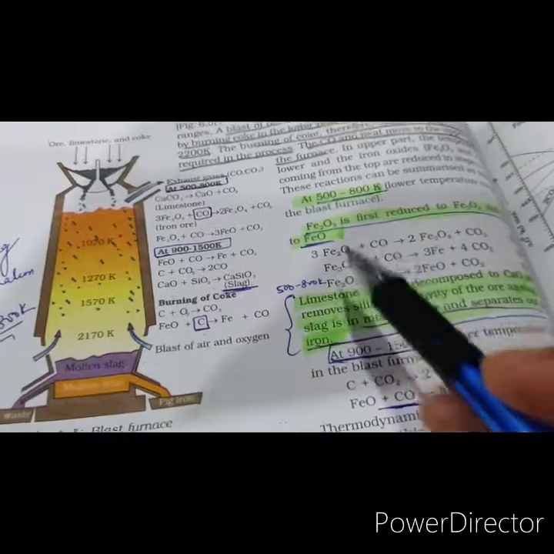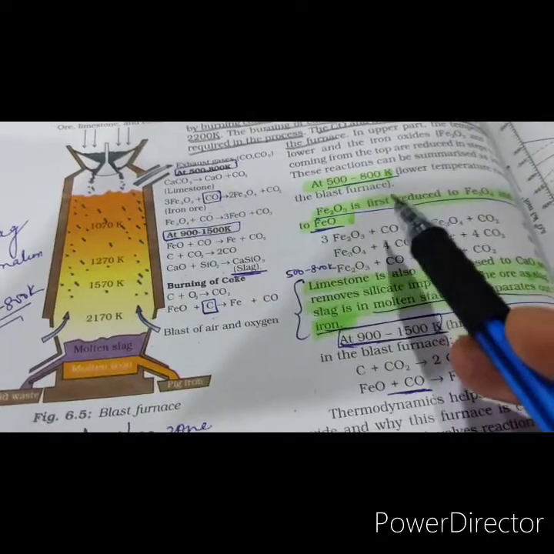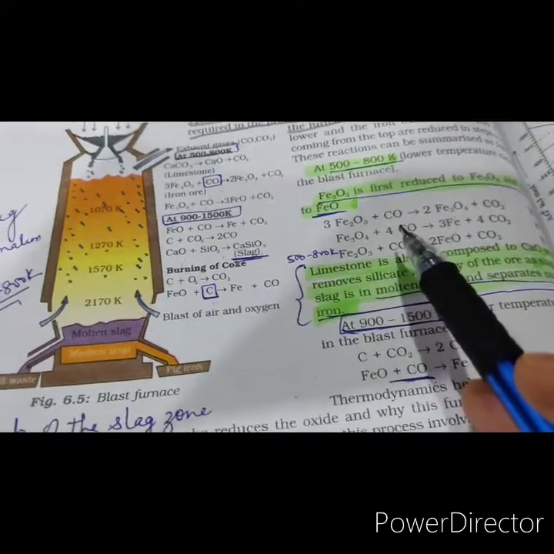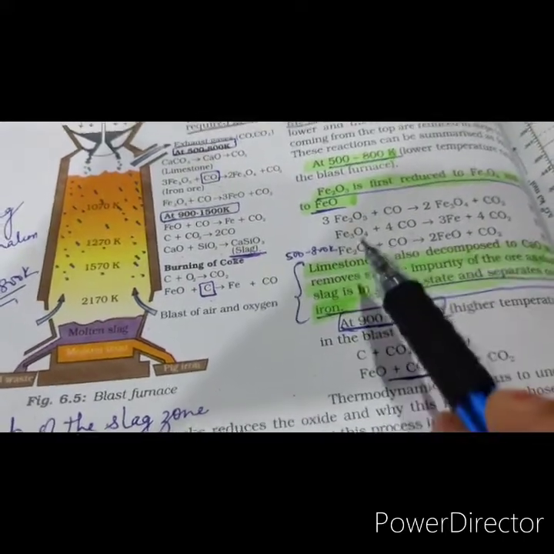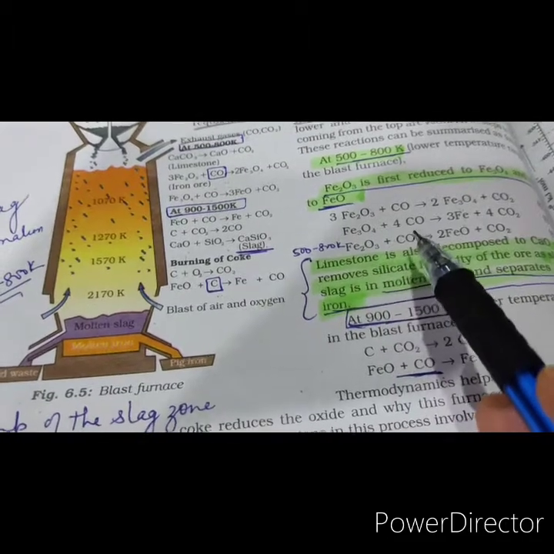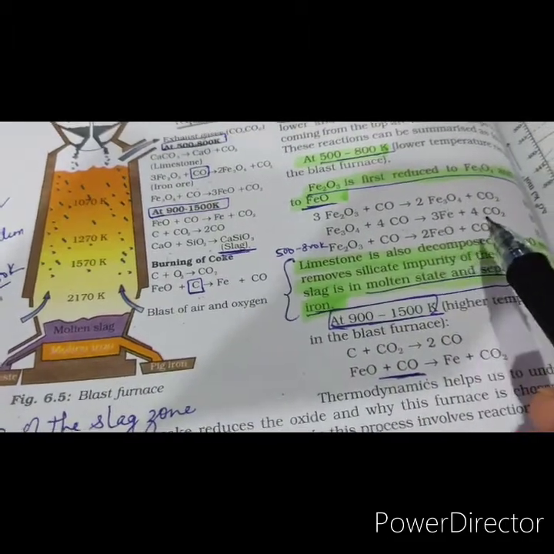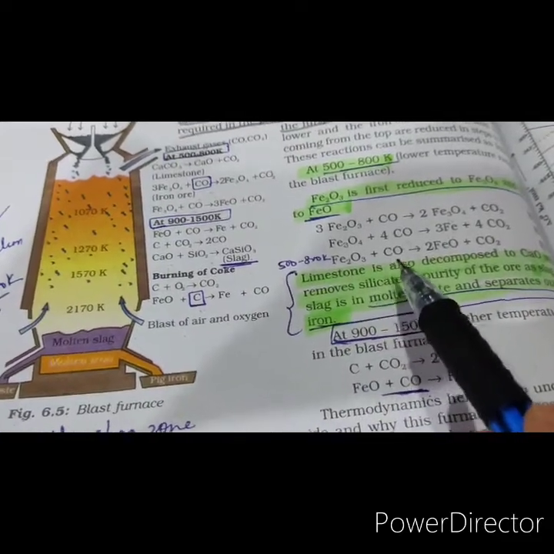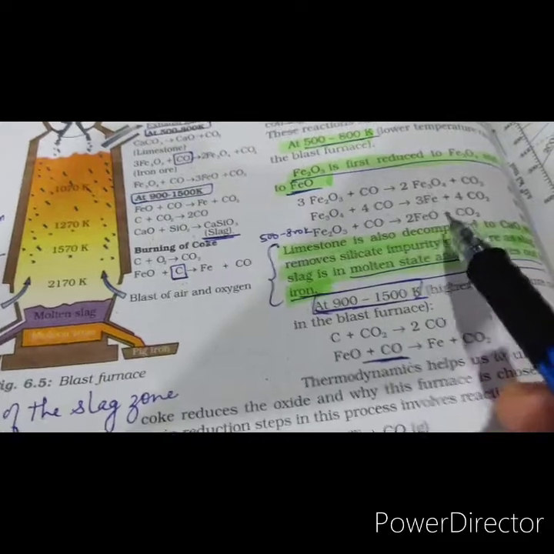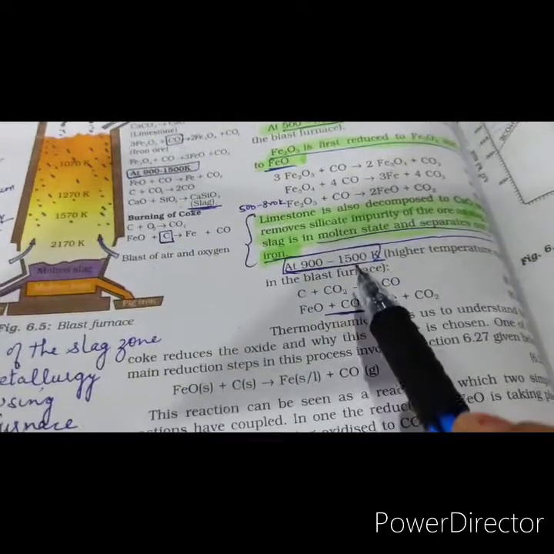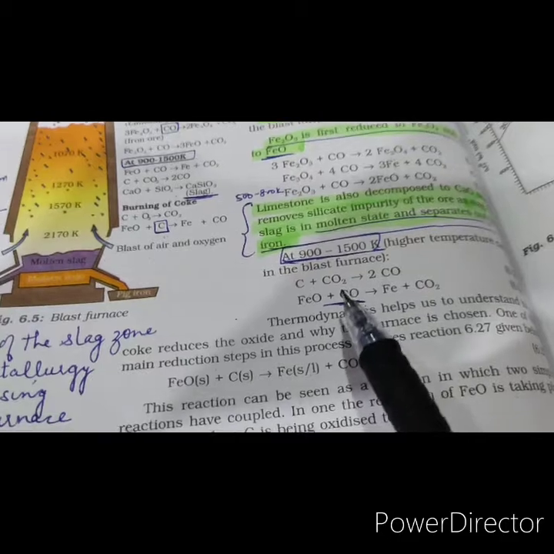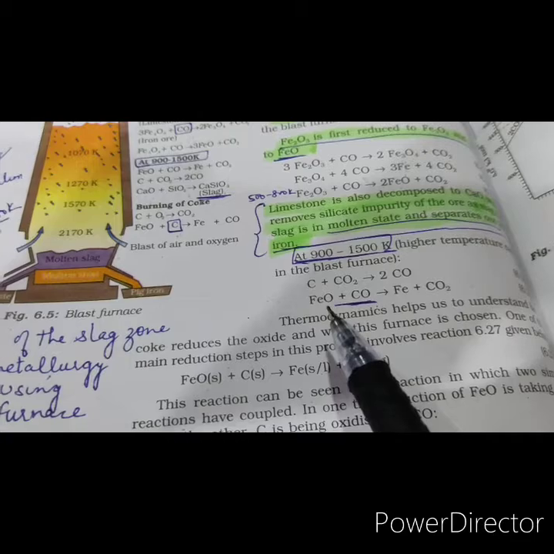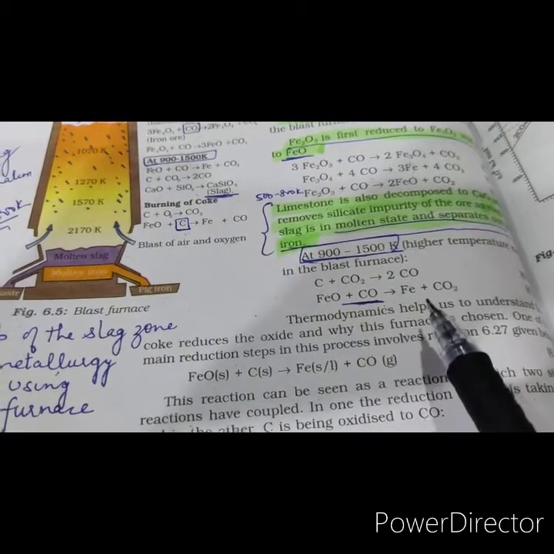So we see here in the 500 to 800 Kelvin temperature range, Fe2O3 first combines with carbon monoxide to form Fe3O4. This Fe3O4 combines with more carbon monoxide to form iron and carbon dioxide, and Fe2O3 combines with less carbon monoxide to form FeO. Now at 900 to 1500 Kelvin, carbon combines with carbon dioxide to form carbon monoxide, and this carbon monoxide combines with the FeO to form iron.